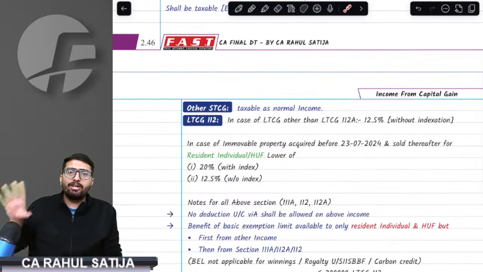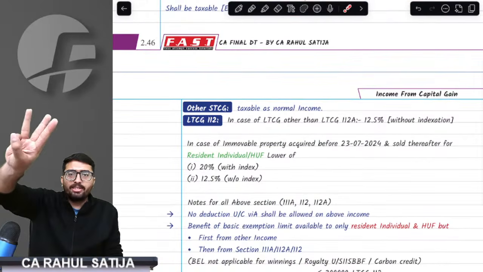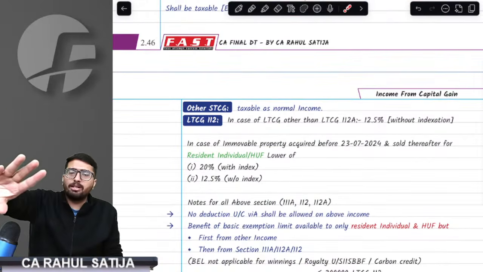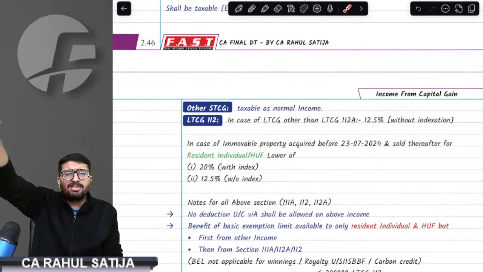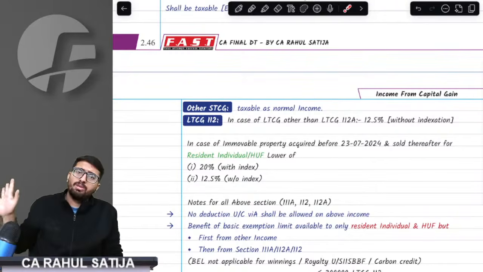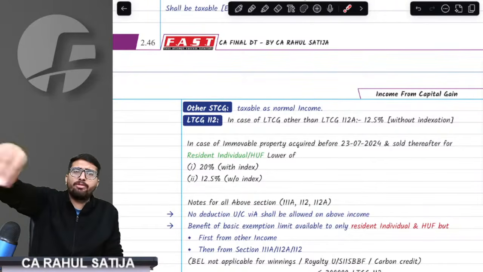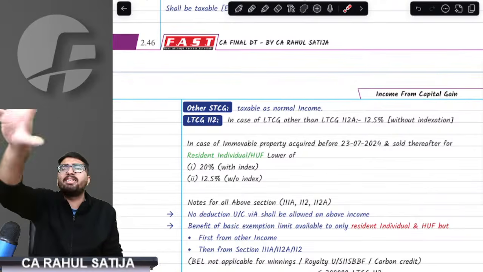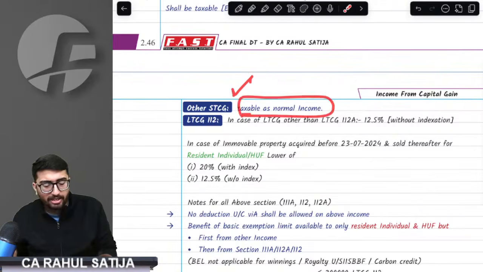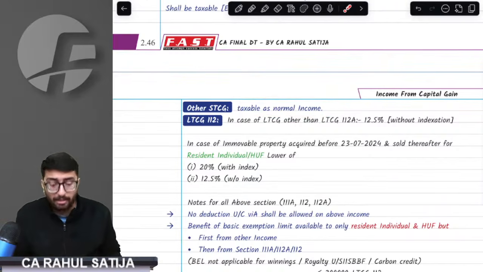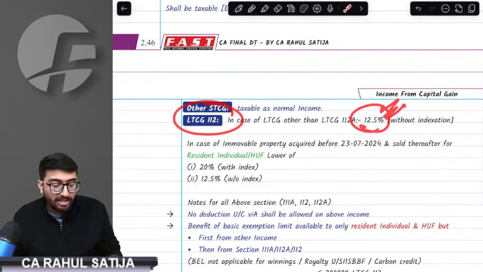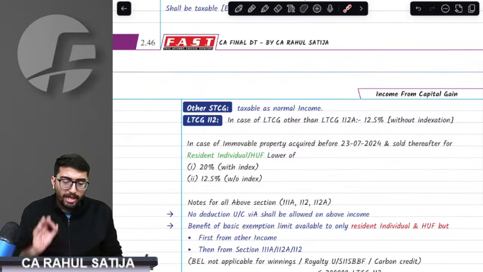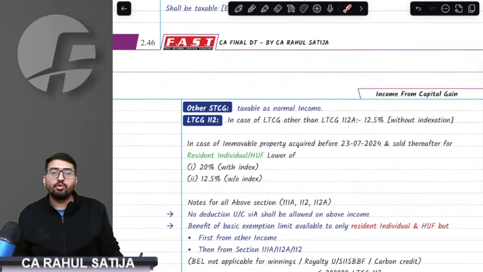Long-term capital gain and other STCG, what does that mean? See, you have studied the taxation of three securities: equity shares, equity oriented mutual funds, and other business trust units. If you have long-term capital gain on these, 112A would apply. Short-term capital gain, 111A would apply. For example, if you sell any other assets, gold, immovable property, debt oriented mutual fund, unlisted shares, whatever else you sell, short term capital gain would be taxed at normal slab rate. But if you have long term capital gain on such securities, then 12.5% tax would be charged to you. Got it, sir? Got it.